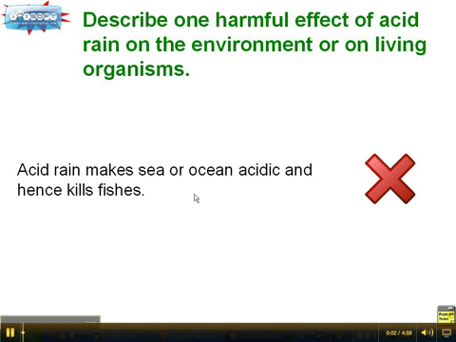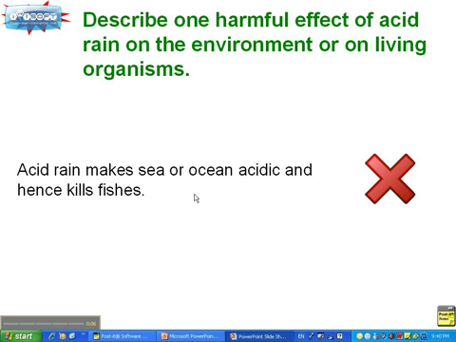For this question, harmful effect of acid rain on the environment or on living organisms. Acid rain makes sea or ocean acidic and hence kill fishes. Okay, this thing will never happen. The sea and the ocean will never become too acidic for the fishes. It would probably take millions of years for this to happen because sea and ocean has too much water.